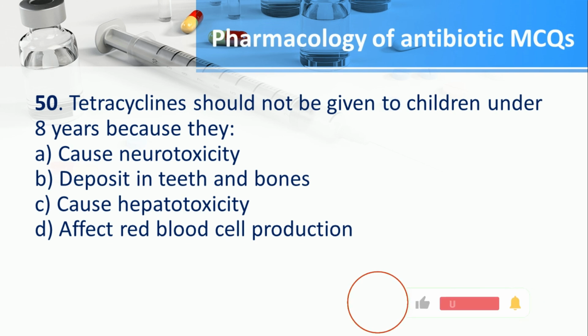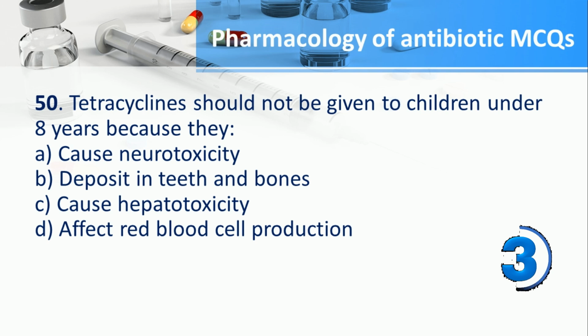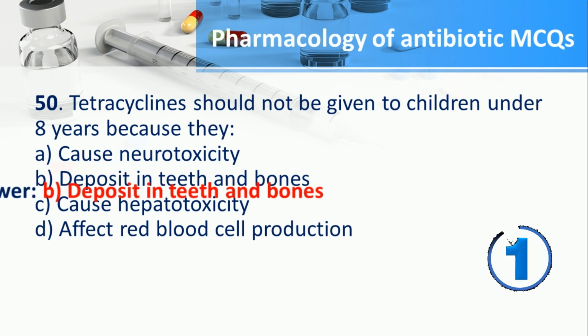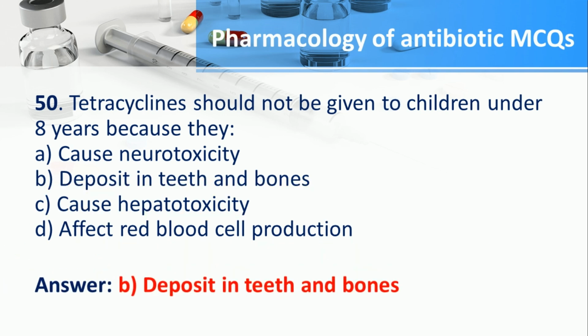Tetracyclines should not be given to children under 8 years because they A. Cause neurotoxicity, B. Deposit in teeth and bones, C. Cause hepatotoxicity, D. Affect red blood cell production. The answer is B. Deposit in teeth and bones.